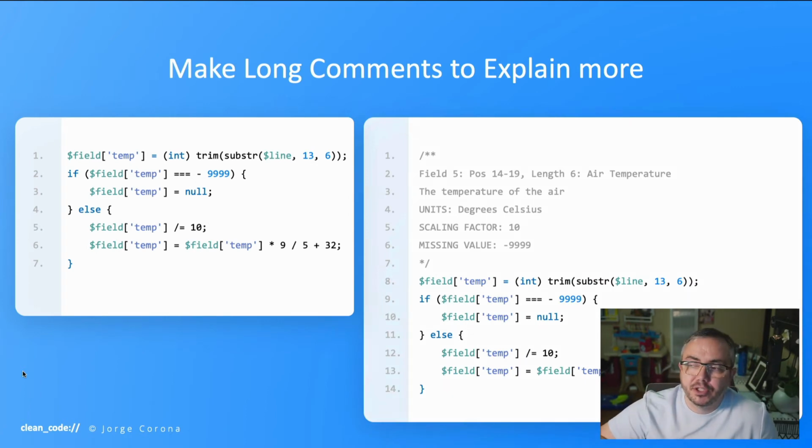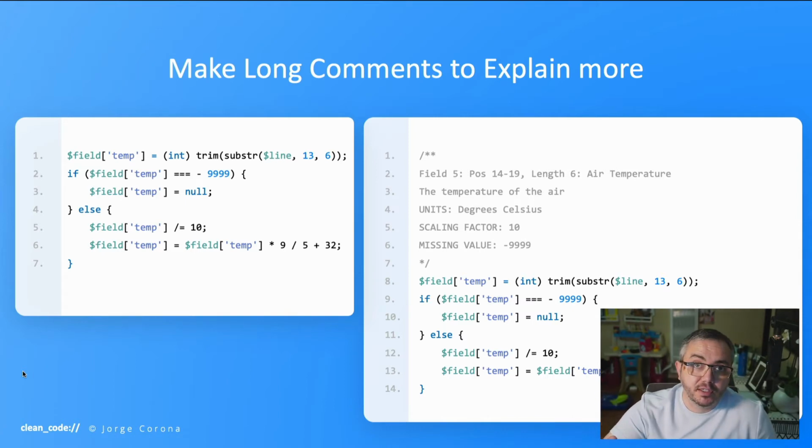This is air temperature. Units are Celsius. Scaling factor is 10. Minus 999 is the missing value. Okay, things starting to make sense now. We're converting the temperature from Celsius to Fahrenheit. Got it. All right. Without these comments, I would be absolutely lost as to what was going on here.